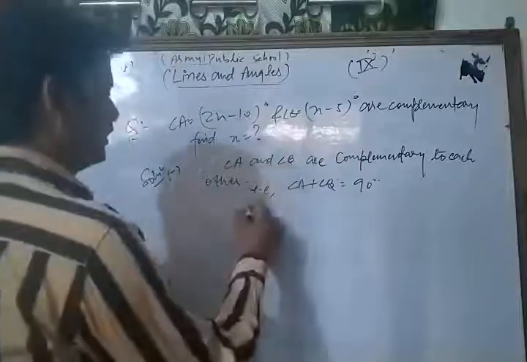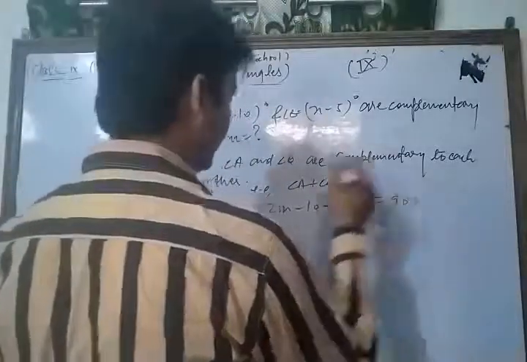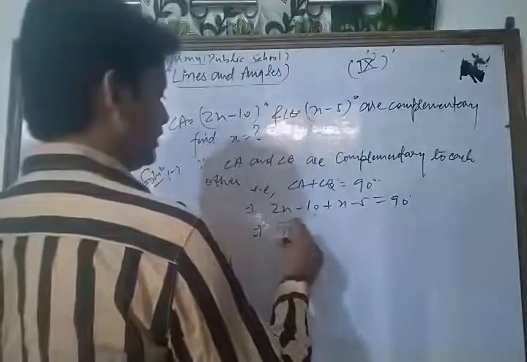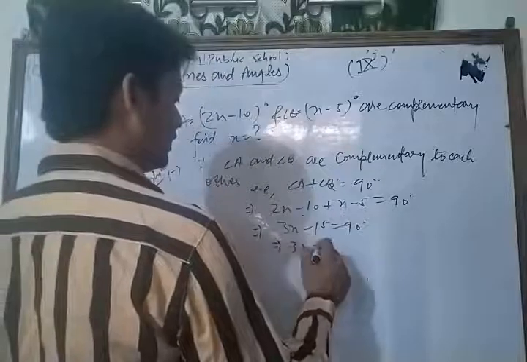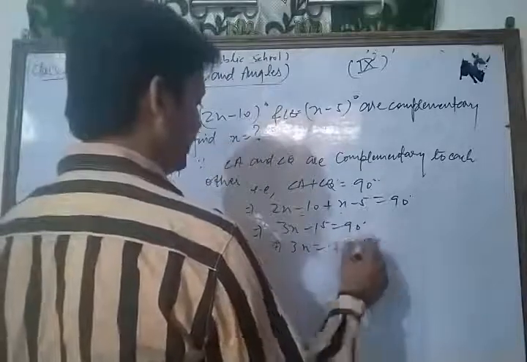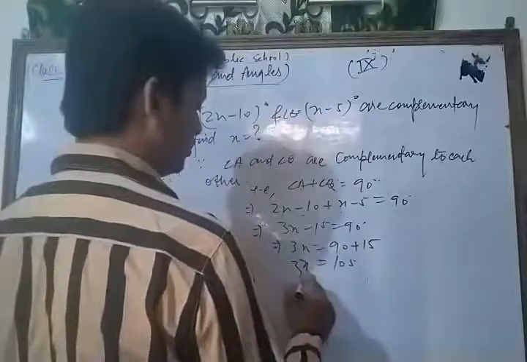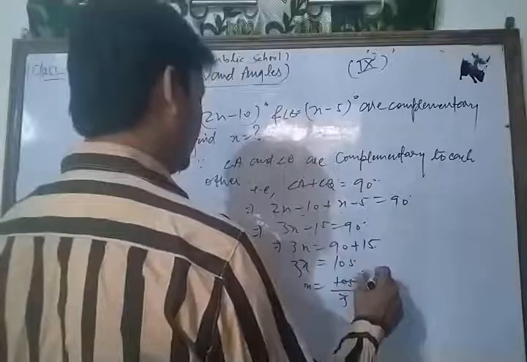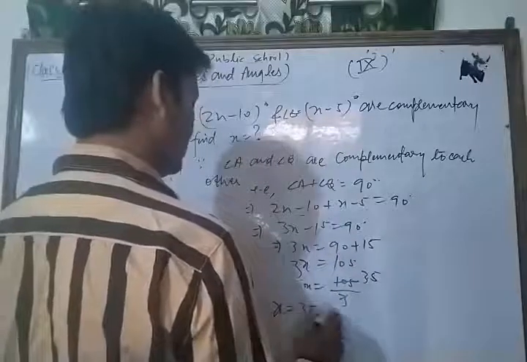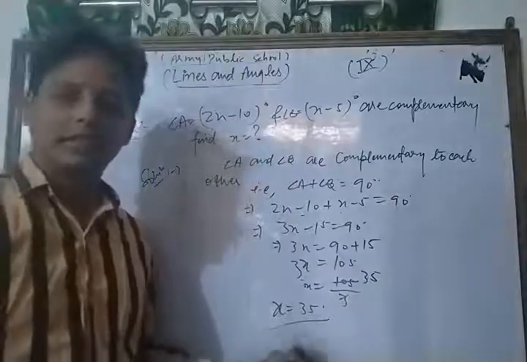Now that is, 2x minus 10 plus x minus 5 is equal to 90. So we get 3x minus 15 is equal to 90. That is 3x is equal to 90 plus 15, that is 105. So x is equal to 105 upon 3. 3 nines are 27, 3 fives are 15. Thus the value of x is 35. Now in this way you can solve this type of question.